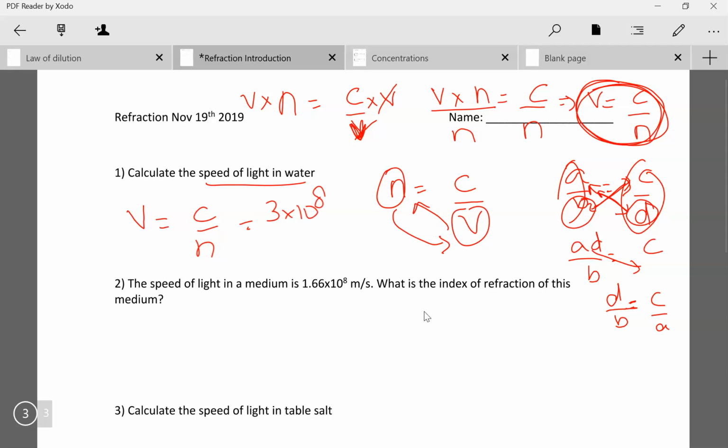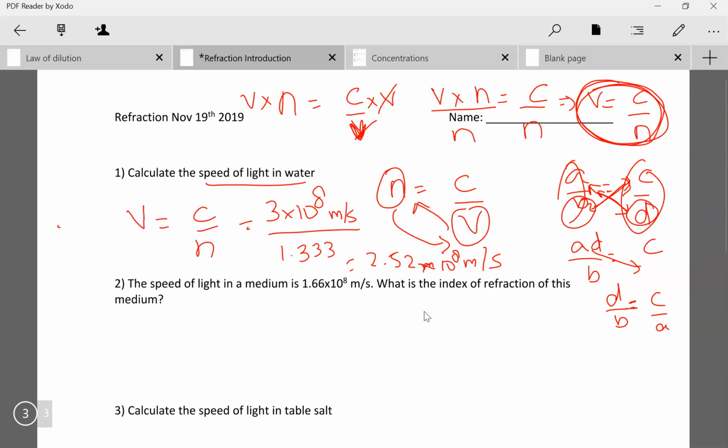3 times 10 raised to 8 meters per second. N for water is 1.33. And I think we got 2.52 times 10 to the power of 8 meters per second as our answer. Not entirely sure about that, but